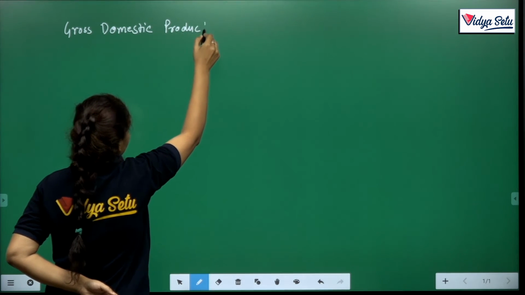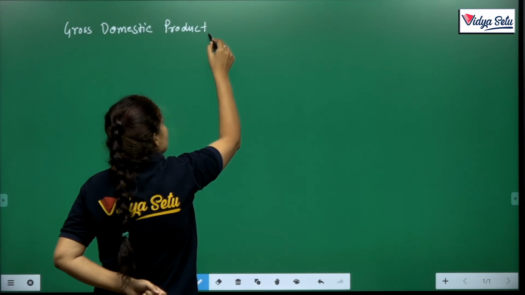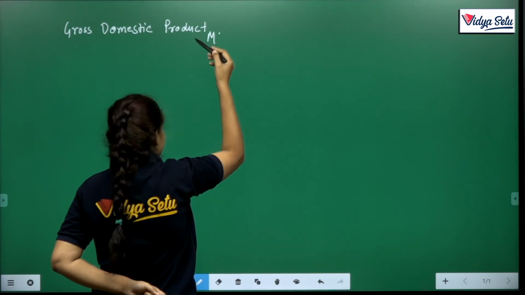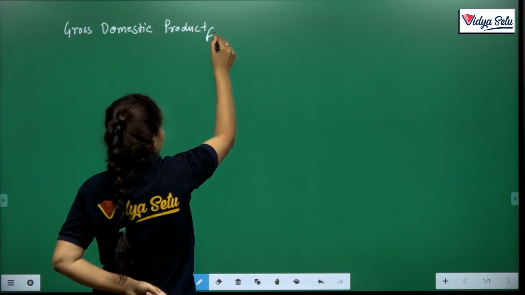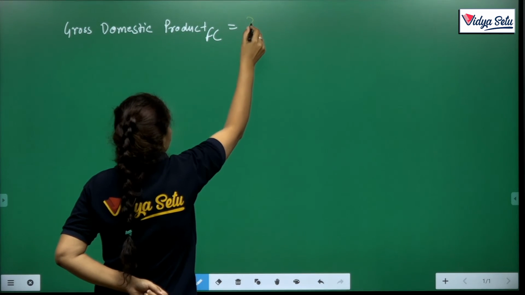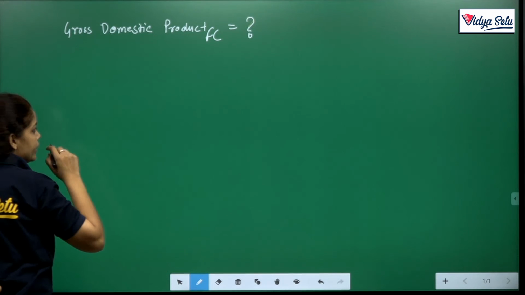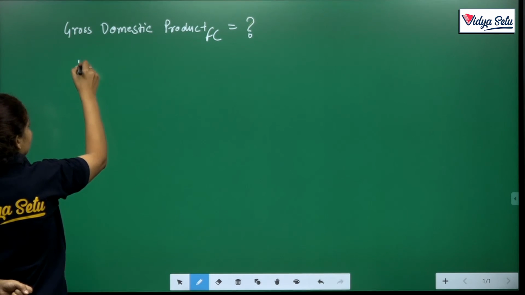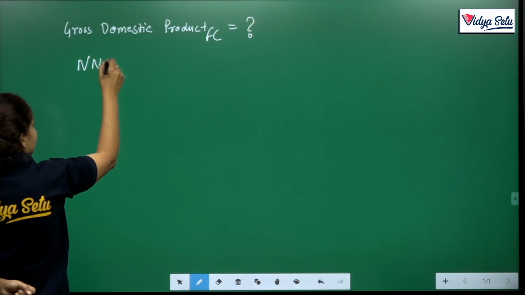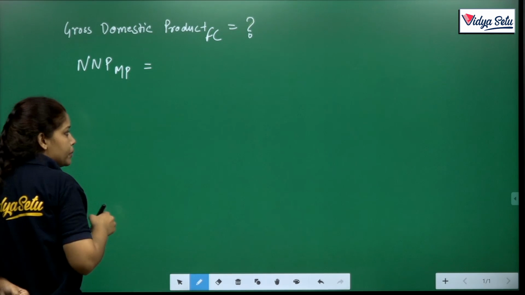You have to calculate gross domestic product at FC. You have to calculate GDP FC, and the data is given like this: first of all, NNP MP is